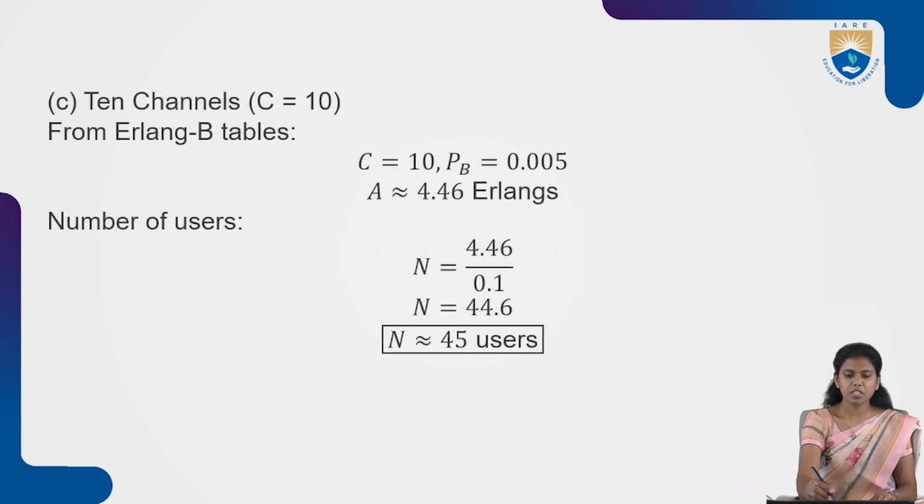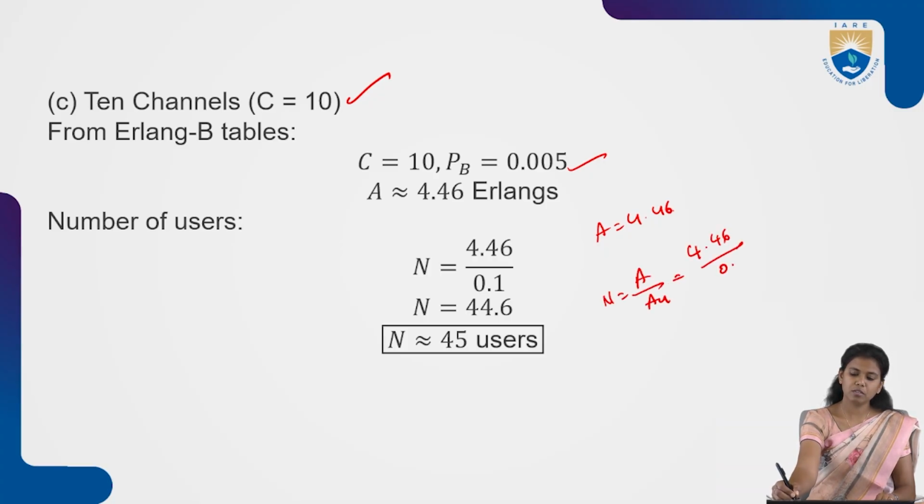For C equals 10, the blocking probability is 0.5% and the traffic is 4.46 erlangs. To calculate the number of users, N equals A divided by AU, which is 4.46 divided by 0.1, approximately 45 users.